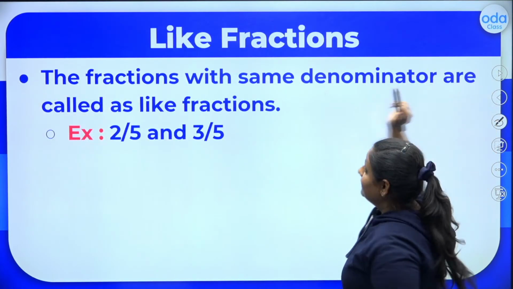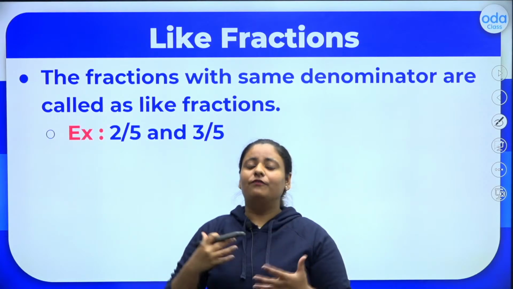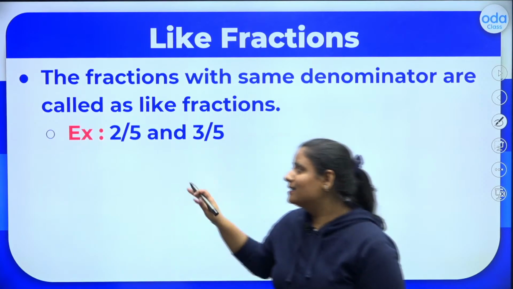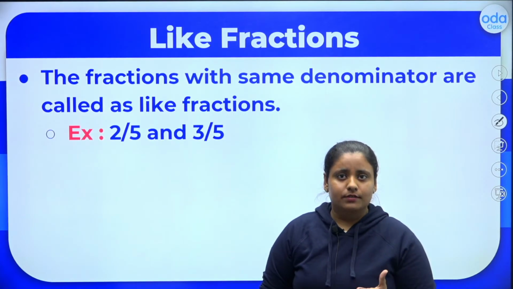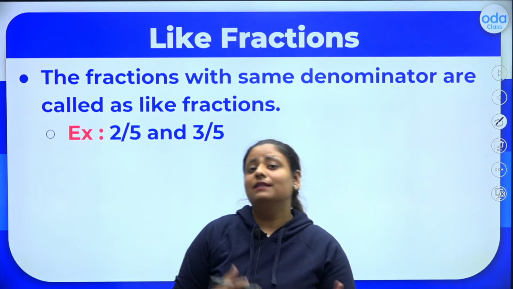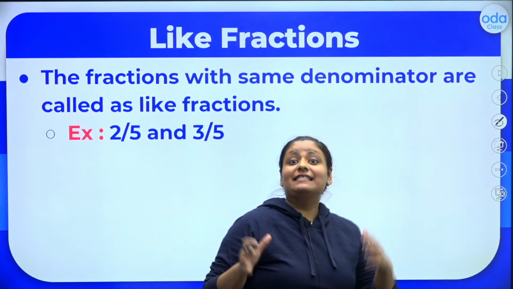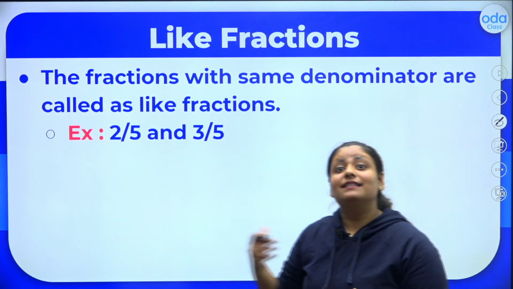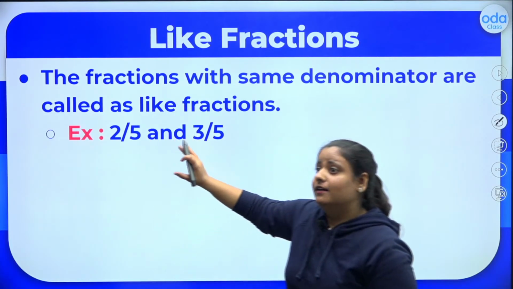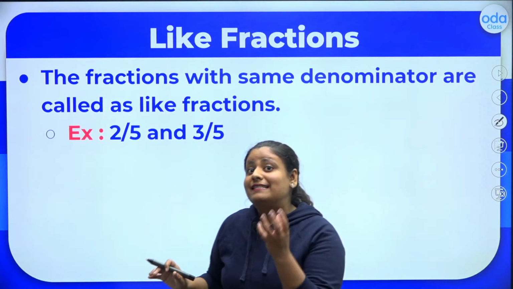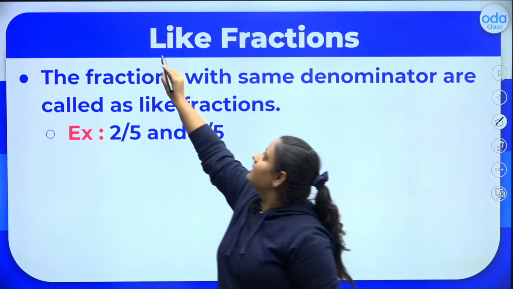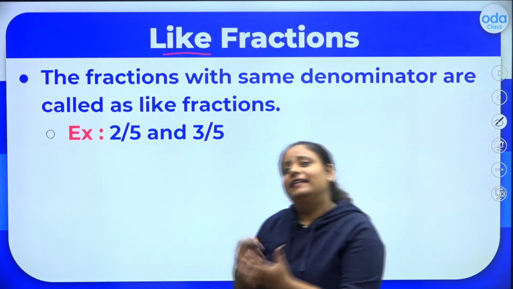and let's understand some types of fractions. Yes, there are some types of fractions. So first one is like fractions. So as the name suggests, like. What is the meaning of like? क्या मतलब होता है like का? Like meaning same. जो चीजें same होती हैं हम बोलते हैं ना, these two are exactly alike. Like meaning what? Same. So here we are looking for same things. As the name suggests. मैं कुछ नहीं कह रही हूँ. जैसा इसका नाम है, we are connecting it with that.